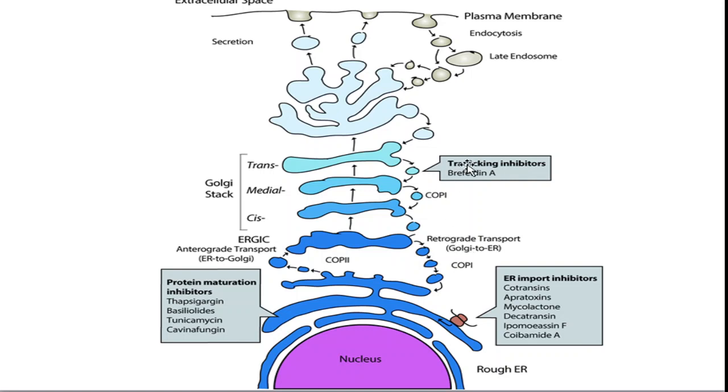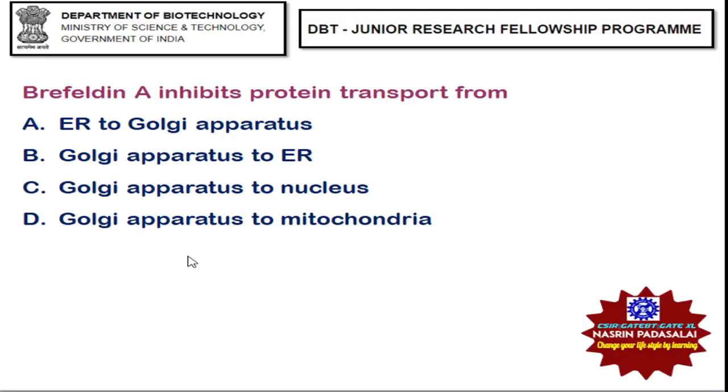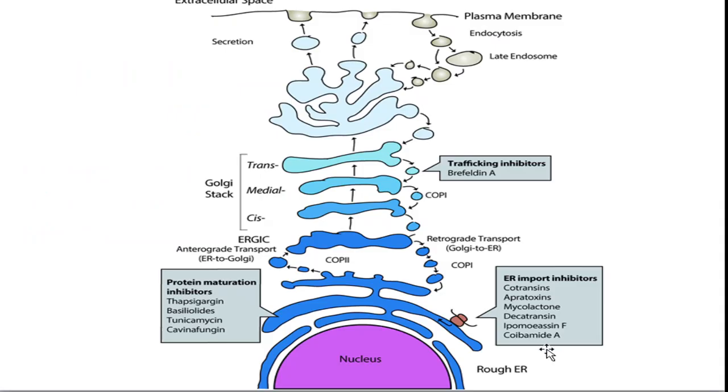Okay, so this particular Brefeldin will be inhibiting the anterograde transport, or it will be inhibiting the transport of protein from ER to Golgi. So kindly know the important inhibitors which are disturbing the protein entering the ER. At the same time, a few others are called protein maturation inhibitors, which means they will be disturbing the process of post-translation modification that occurs in the endoplasmic reticulum.